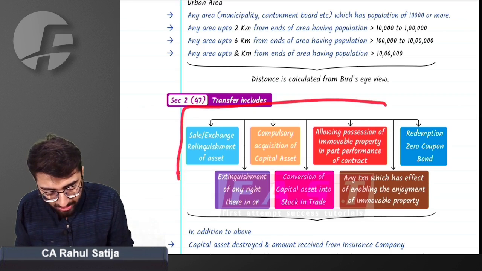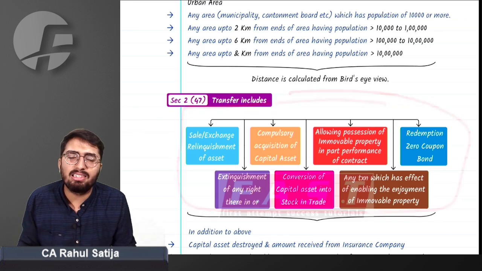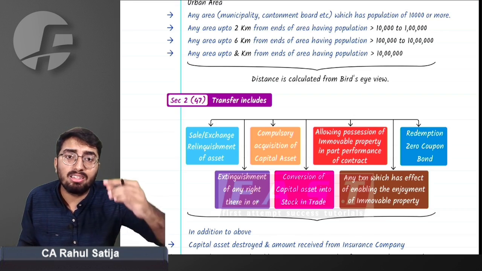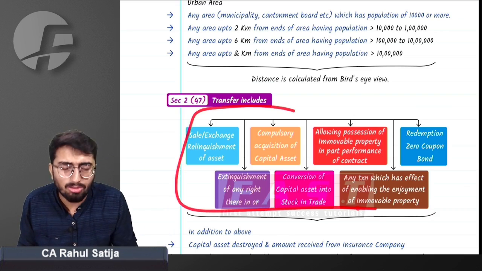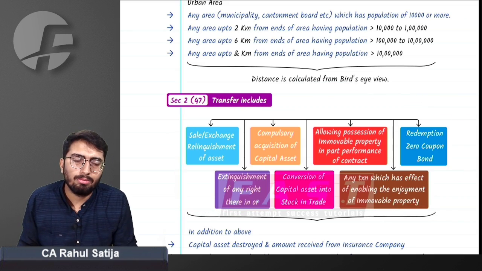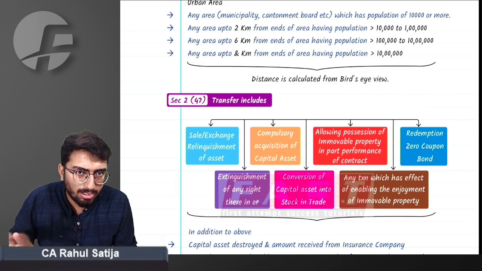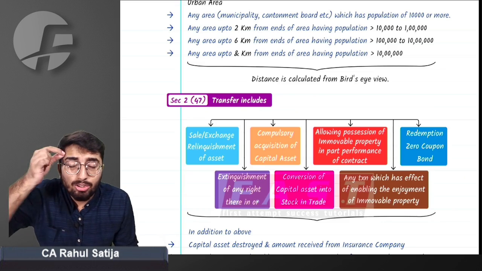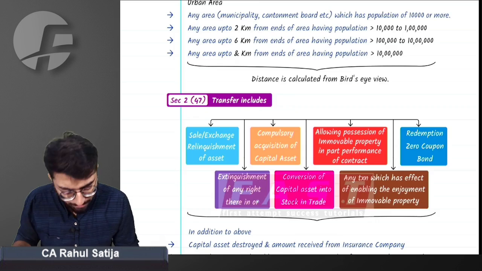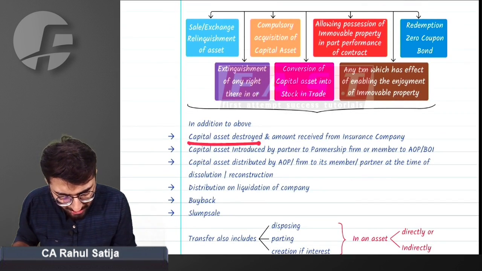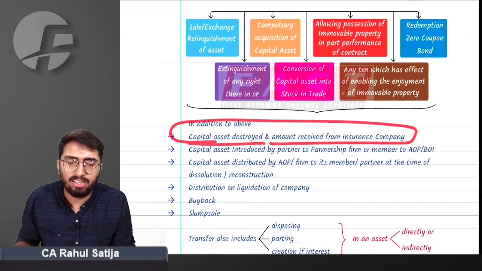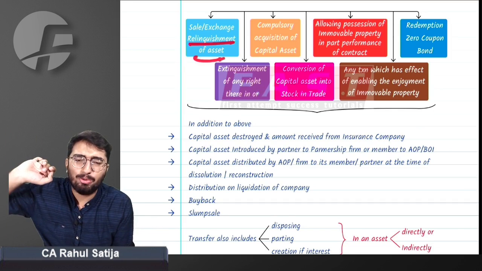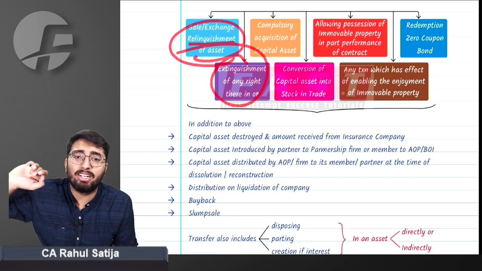Based on these 7 meanings, based on these 7 instances, we have derived a series of transactions that are considered as transfer. This has been solely derived by me, so that anytime you see these words, capital gain should click in your mind. What are those cases? If a capital asset is destroyed and amount is received from the insurance company. Can I say when a capital asset is destroyed, there is relinquishment of an asset, or extinguishment of any right in the asset?